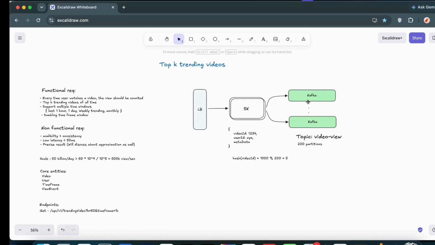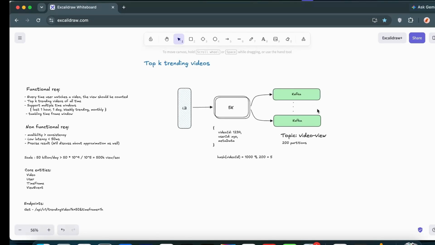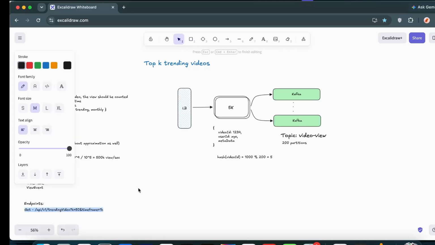So we understood in which particular partition the events are going, and how we are optimizing to ensure that these producers are sending events in the form of batches to these Kafka brokers or clusters, wherever the event has to land. Now, since Kafka is collecting all the events, the further thing is that we have to consume these events, aggregate them, and then store them into the DB, and from there send them back to the users who are requesting the trending videos. Okay, that is the flow, right?